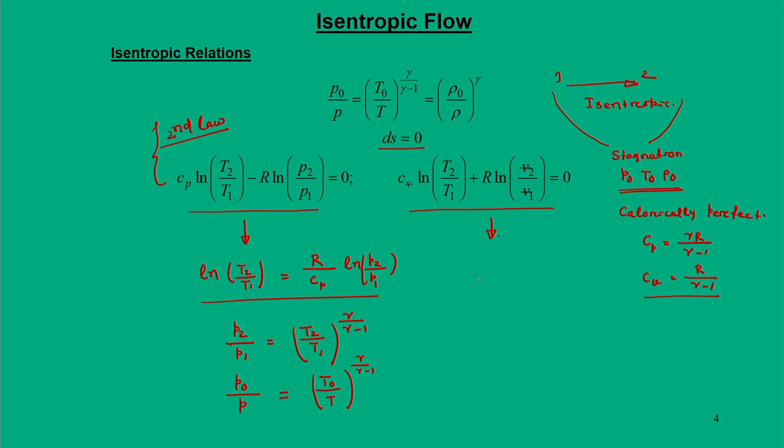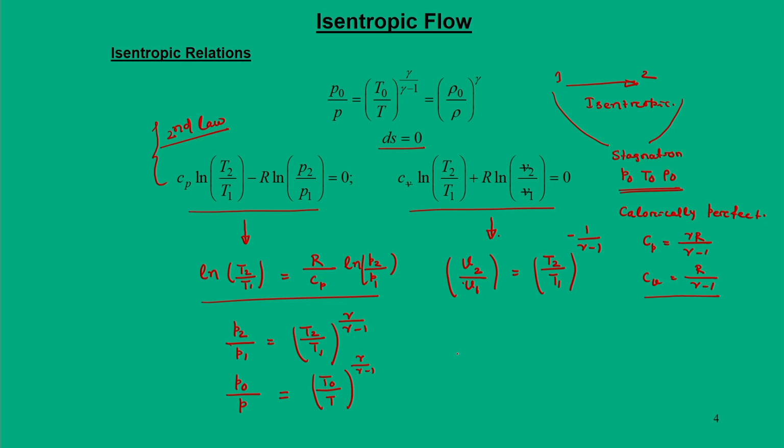Now, from these equations we can also say that the volume ratio V2 by V1 will be equal to T2 by T1 to the power minus 1 by gamma minus 1.